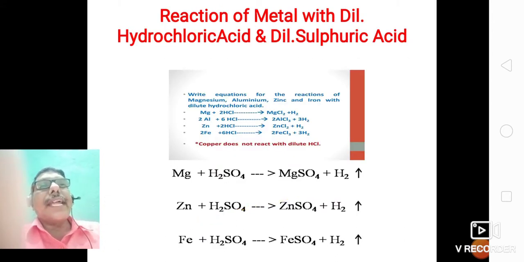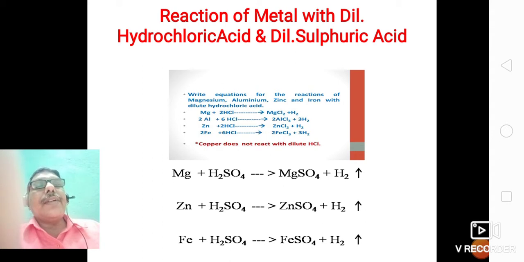Here you see that in the first reaction, when magnesium reacts with dilute hydrochloric acid, there is formation of magnesium chloride and hydrogen gas is released. Then aluminum reacts with dilute hydrochloric acid, there is formation of aluminum chloride plus hydrogen gas. Then zinc reacts with hydrochloric acid, there is formation of zinc chloride plus hydrogen gas. And when iron reacts with hydrochloric acid, there is formation of iron chloride and hydrogen gas.